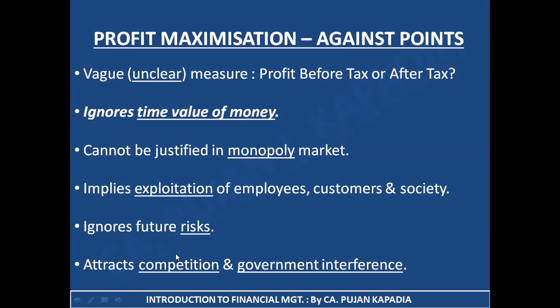If someone comes to know the business you are doing is earning a very good amount of profit, then all the people are going to be interested in doing that business. As a result, it is going to increase the competition. At the same time, government interference will increase. Why? Because they are going to demand tax, as a result of which they would start interfering in your business. So these are all the points against the concept of profit maximization.